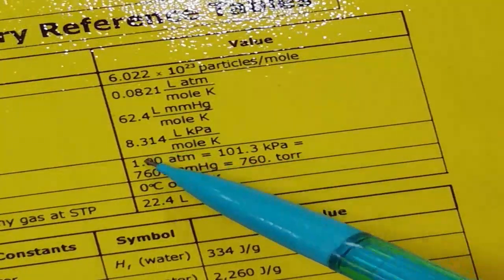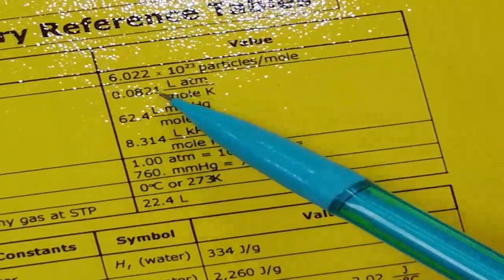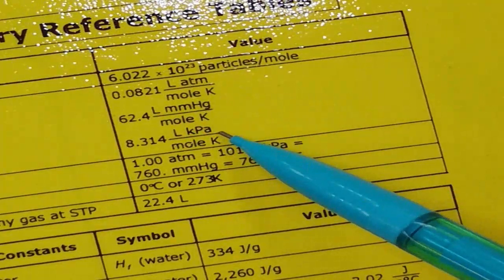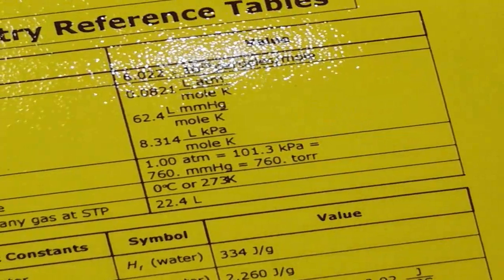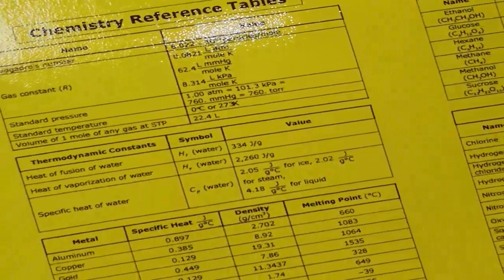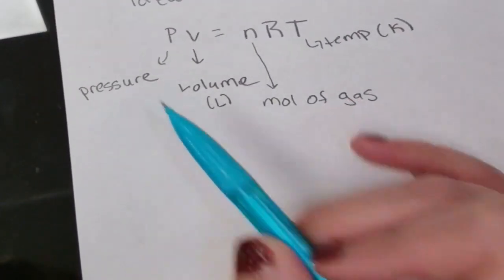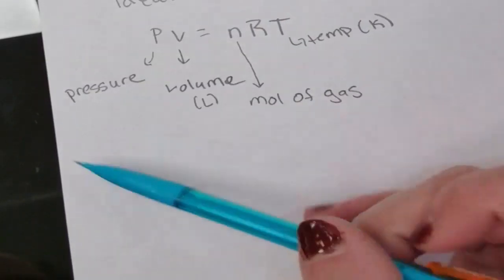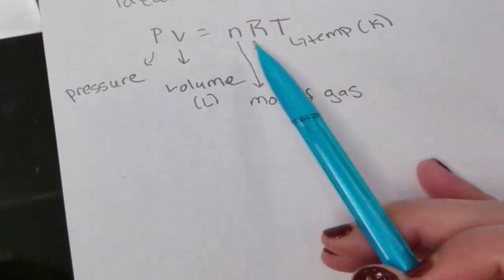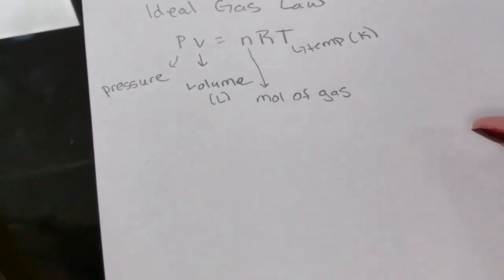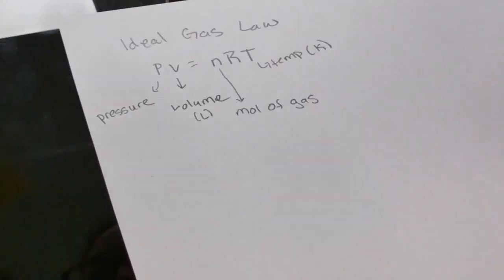So the value that we use for R is going to be dependent on what pressure you have. You need to be very careful when you are solving these problems so that you are solving with the correct R value. My pressure is going to be dependent on what I have in the problem, and I have to match my unit of pressure to my correct R value. So let's do some practice examples.